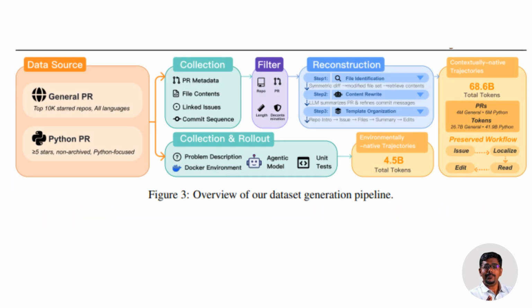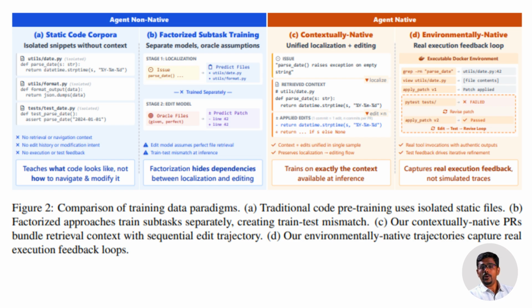The pipeline is massive. Millions of pull requests, top repositories. Python focused on multi-language. The model even rewrites vague commit messages to explain what the developer was thinking. Result: 68.6 billion tokens of agent-shaped supervision. But context alone isn't enough.